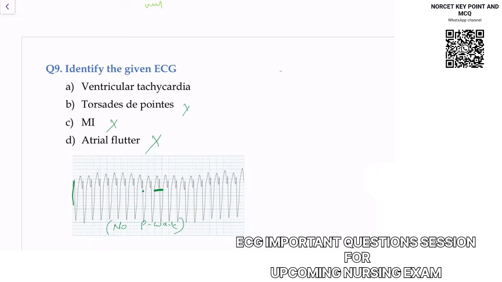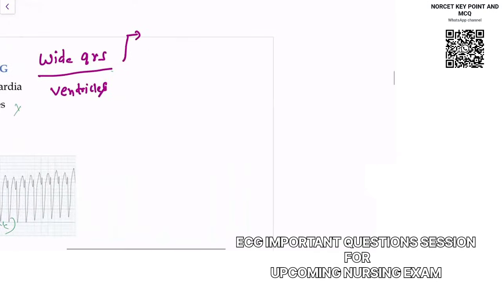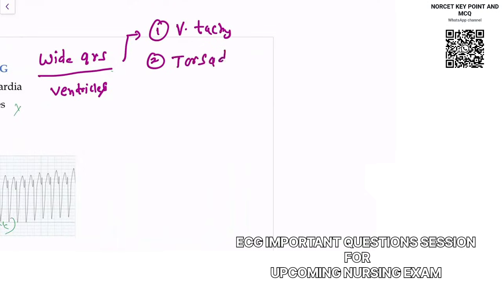So I want to tell you, wide or broad QRS means the problem is in the ventricles. Wide QRS is telling you there is some problem with the ventricles. When you notice some problem with the ventricles, then it can be what? It can be ventricular tachycardia. It can be torsades. And third, it can also be ventricular fibrillation.